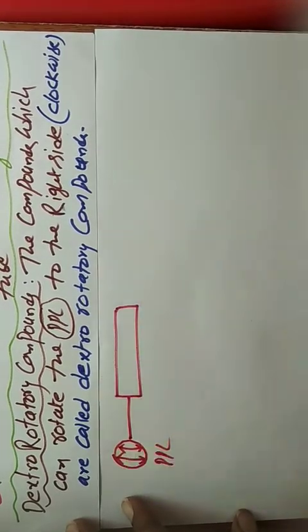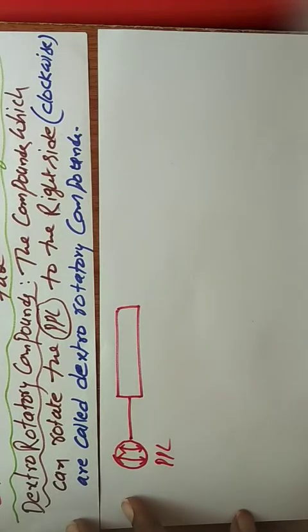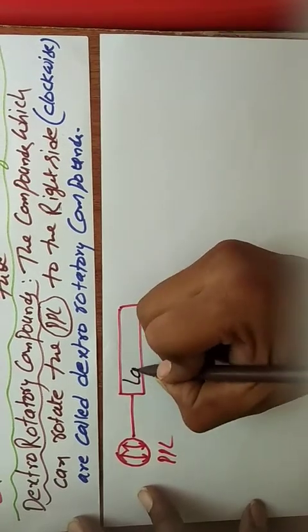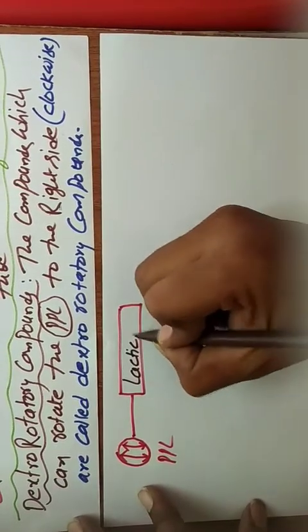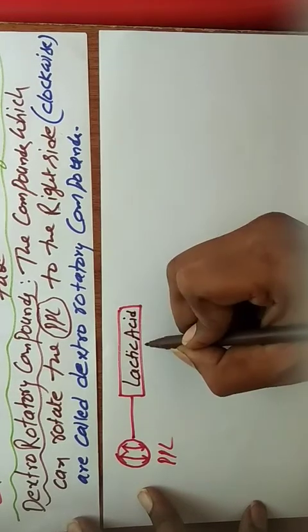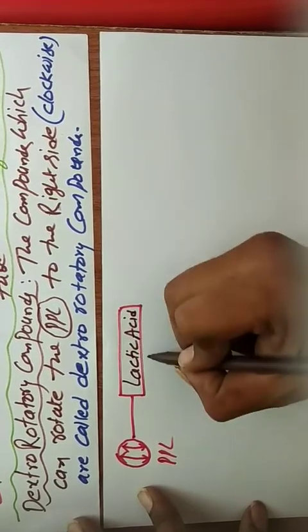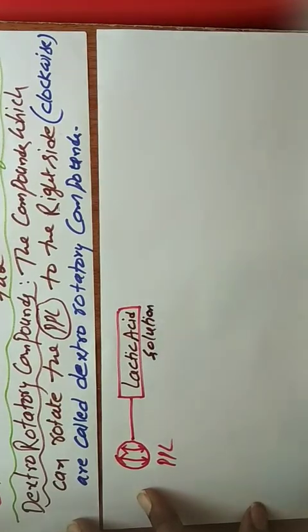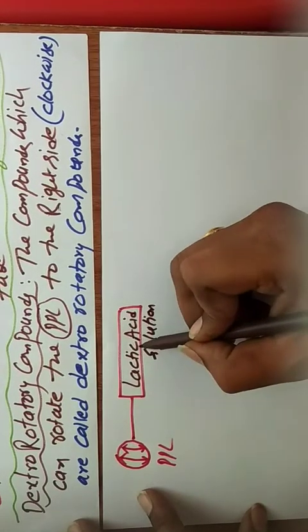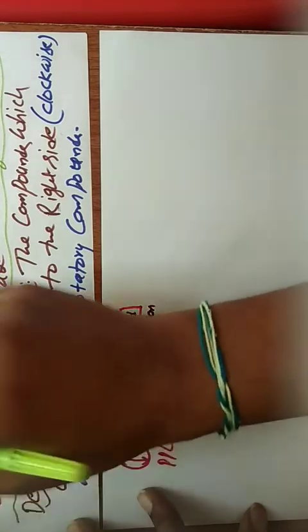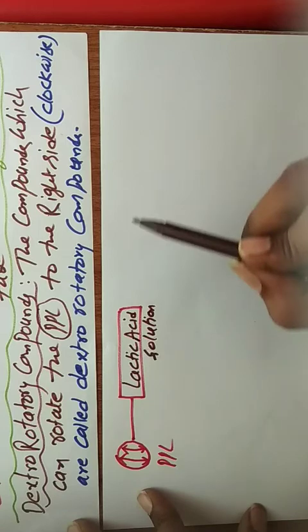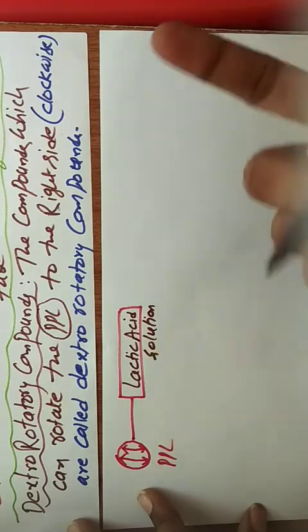In this sample tube, suppose we take lactic acid solution. If lactic acid is an optically active substance, the plane polarized light must rotate in one of the directions, right side or left side.